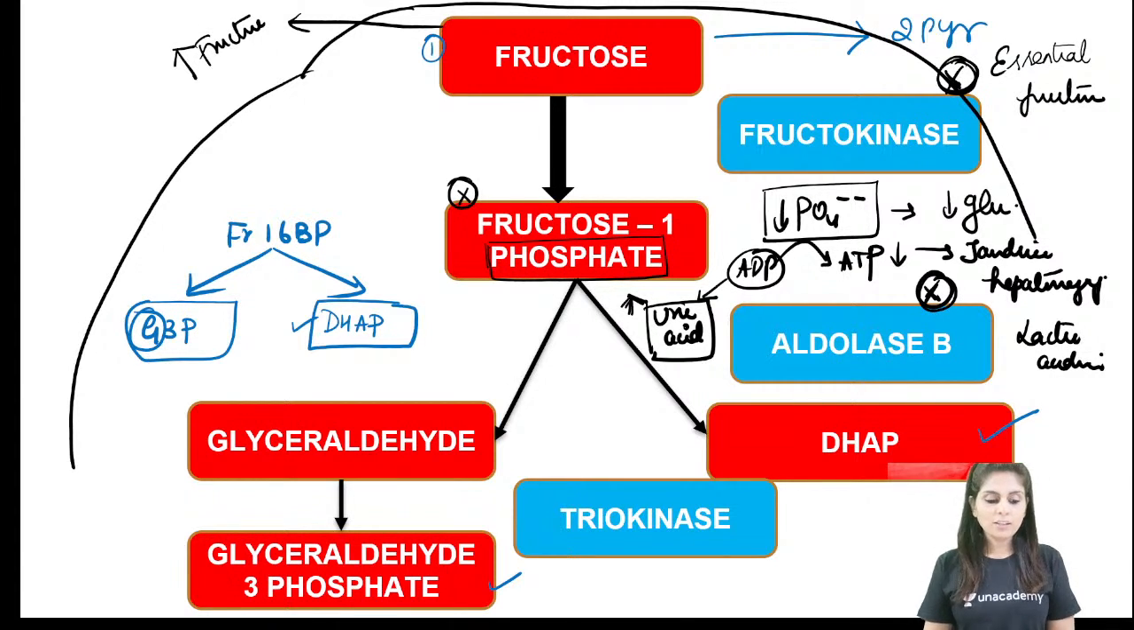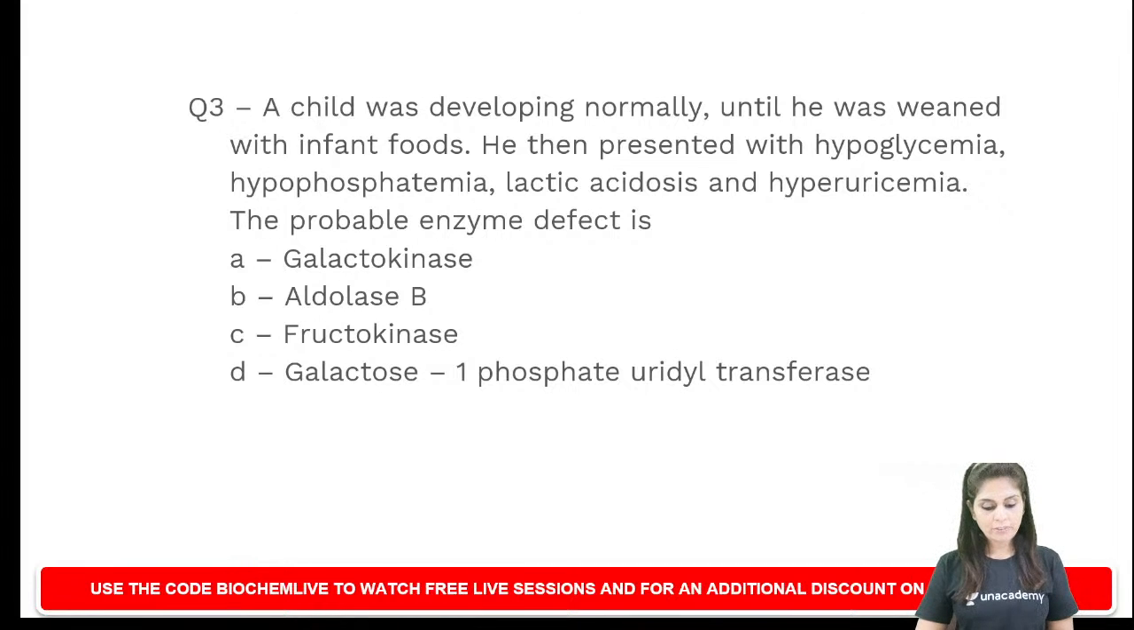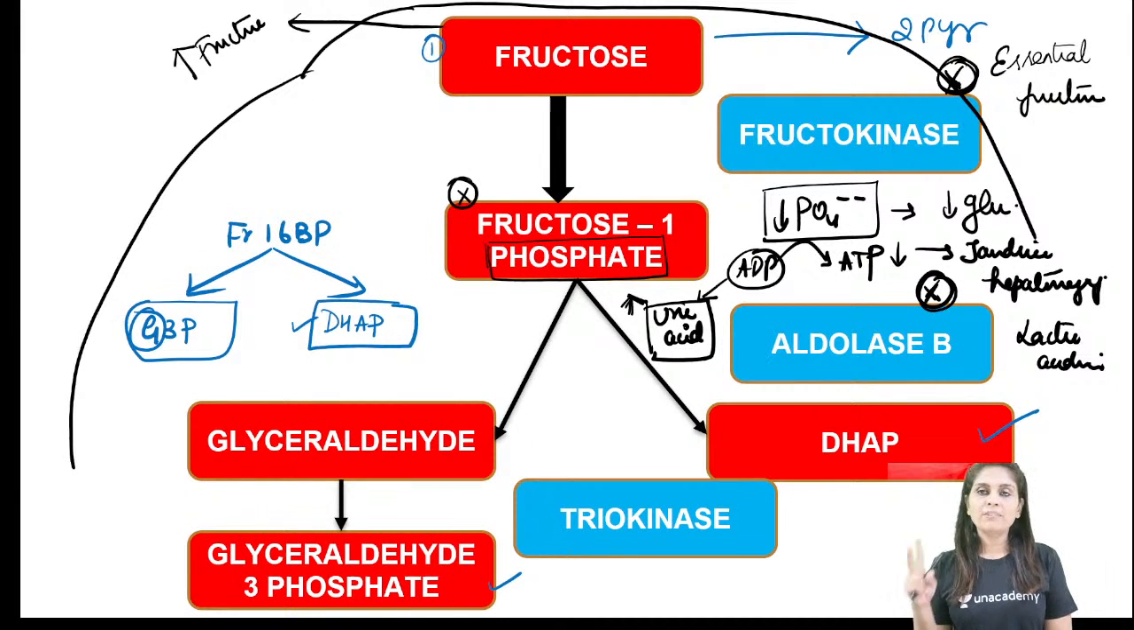So what are the two defects I've told you in fructose metabolism? One is fructokinase defect, called essential fructosuria. Then you don't find any metabolic derangement. There is only fructose which is found in urine. And the second condition that I've told you is, when aldolase B is defective, we call it hereditary fructose intolerance.